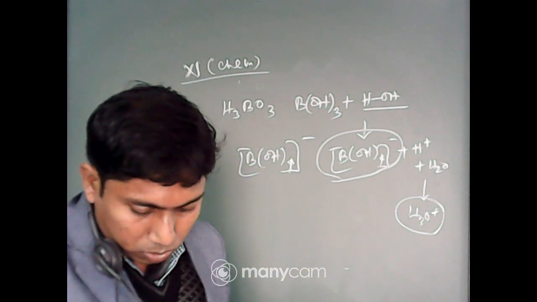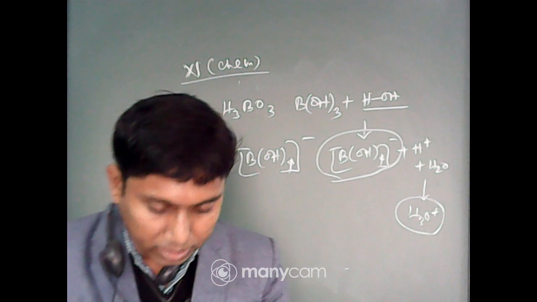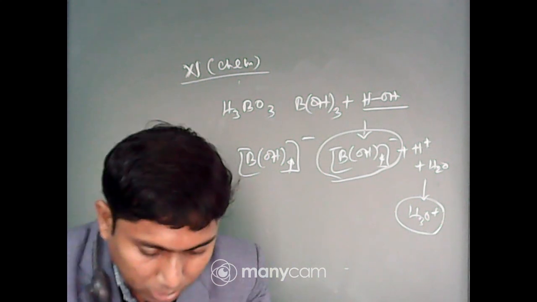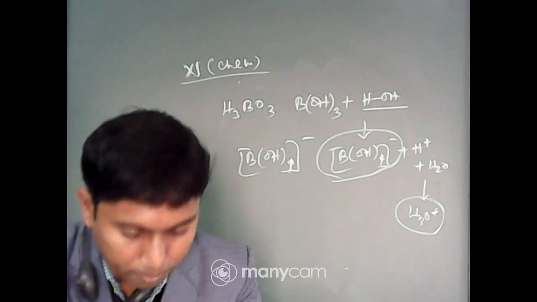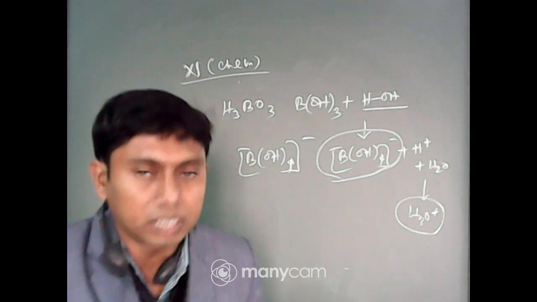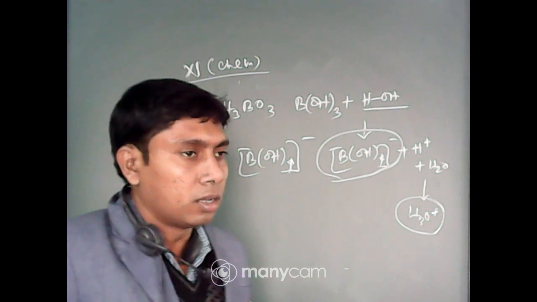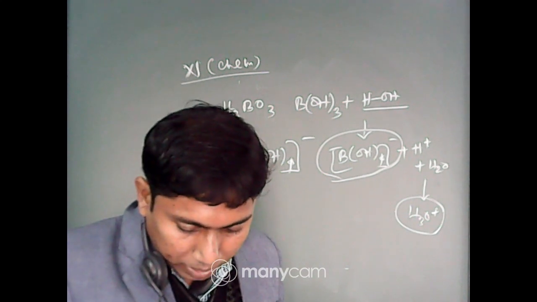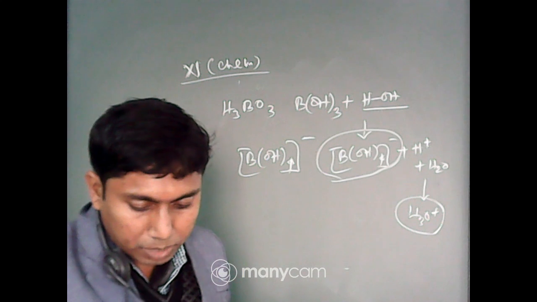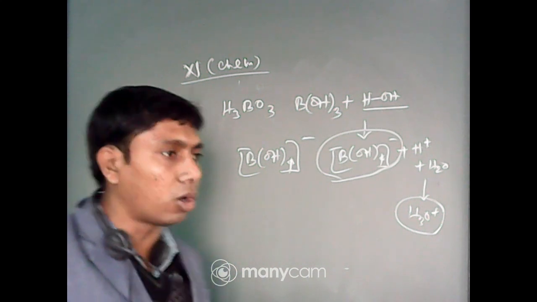Understood? Next one. Catenation, that is linking of similar atoms, depends on size and electronic configuration of the atom. What is the property catenation? That is the bonding within itself. The tendency of catenation in group 14 elements follows the order. What is the order of catenation?